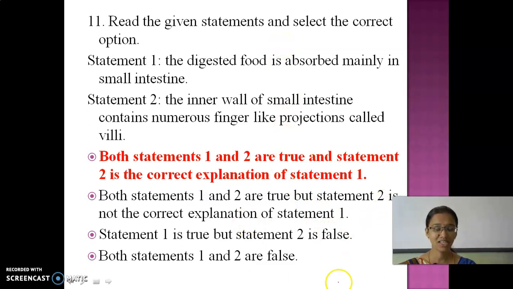But here these three options are wrong. What have they given? Both statements 1 and 2 are false. No. Statement 1 is true, 2 is false. This is also not the answer. Statements 1 and 2 are true, but statement 2 is not the correct explanation. No, it is the correct explanation. So the correct answer is option A.